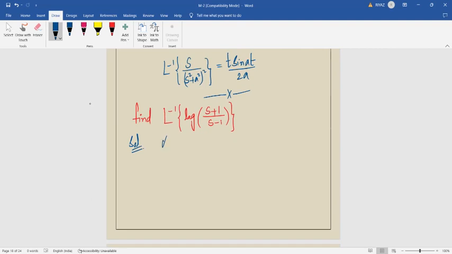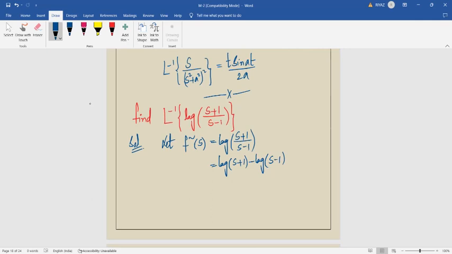Let us assume that, अभी अपन Laplace में f of t बोल के assume करते हैं ना, inverse में क्या, हमेशा f bar of s assume करना. ठीक. Let f bar of s is equal to, inverse कर रहे हैं अपन, log of s plus 1 by s minus 1. This is equal to log a by b form, we write it as log a minus log b, log a minus log b.